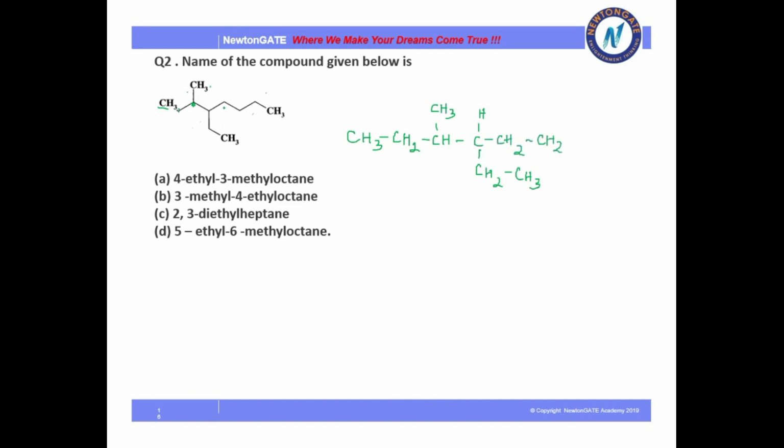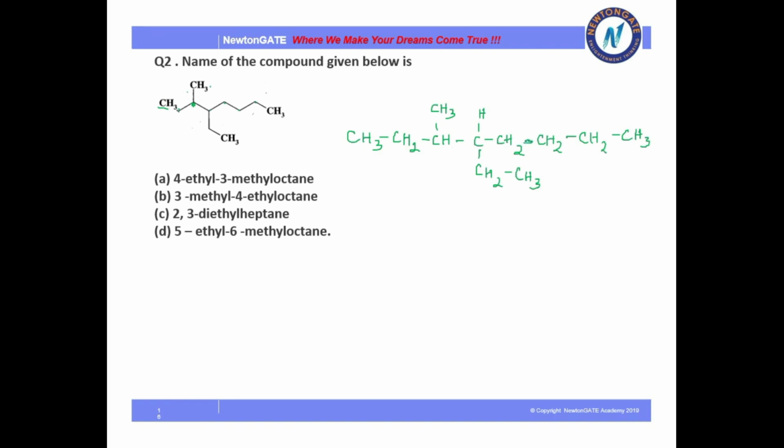There are no more complications. From here 1, 2, 3, 4. So CH2, and for this final one there is another CH3. Now this is the structure. I have the condensed form, I have expanded it in a simpler way.